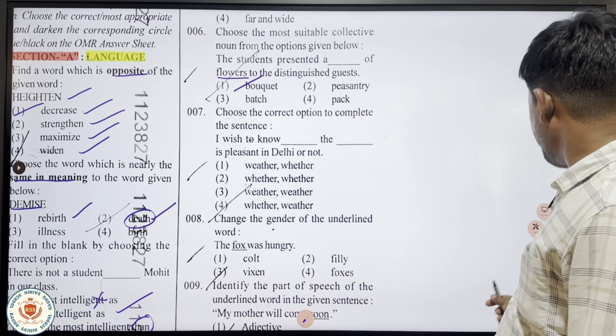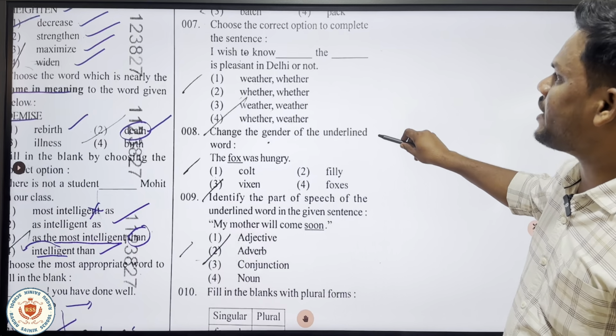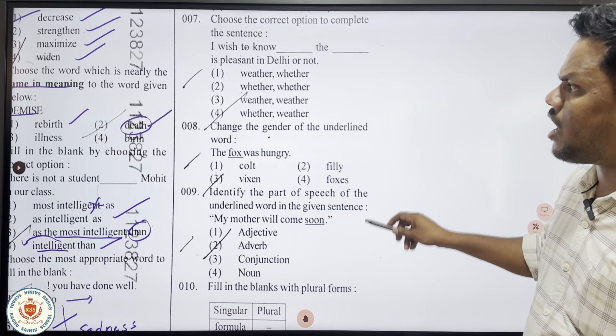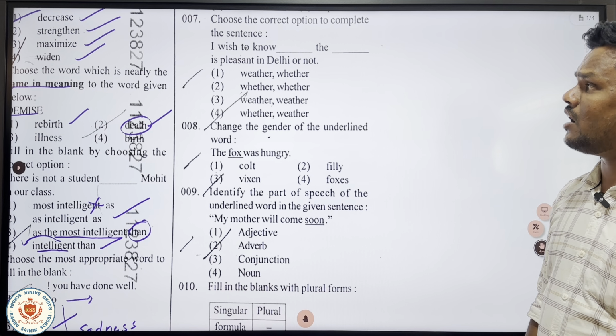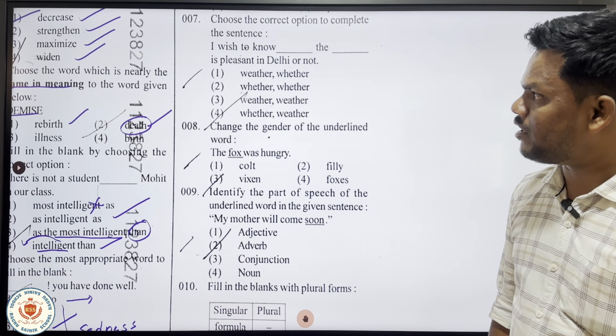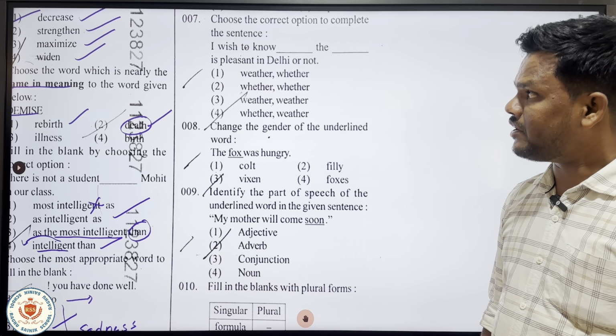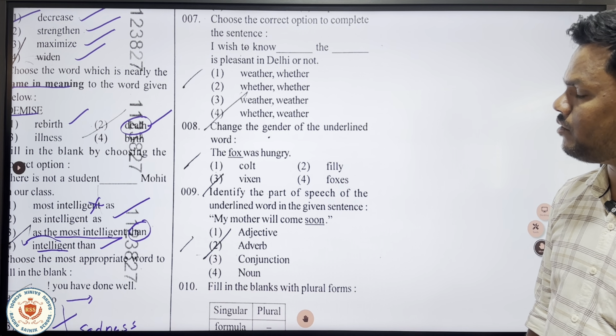And the next one is, choose the correct option to complete the sentence. I wish to know dash the dash is present in Delhi or not. This is also a very important question. This is where many students got confused. Let me explain it clearly, and listen carefully.